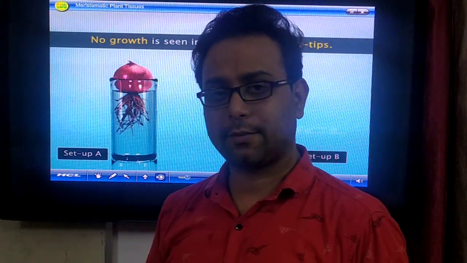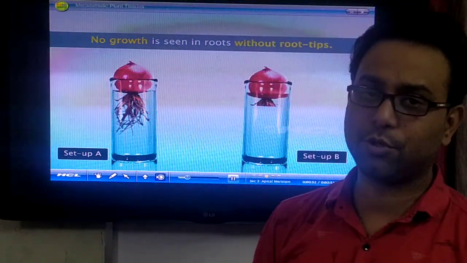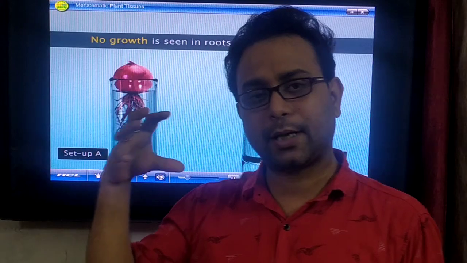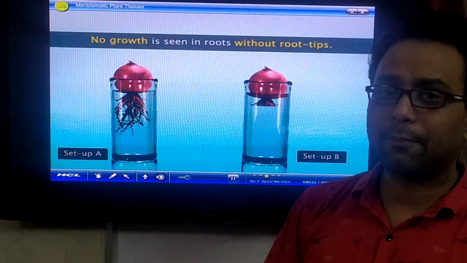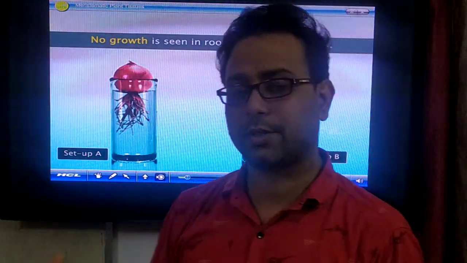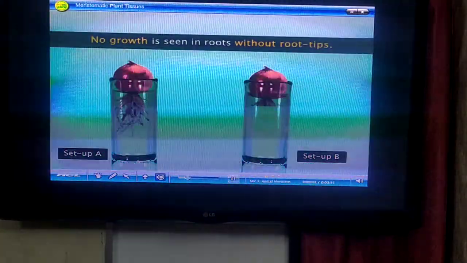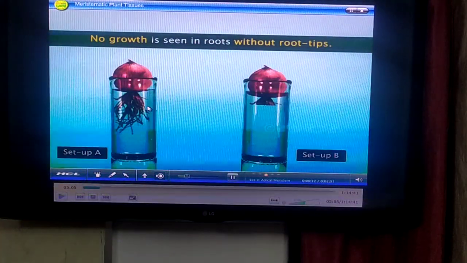So this is the meristematic tissue, but when some tissues lose the cell division power, at that time they are called permanent tissue. We will give some detailed introduction about the permanent tissue. Okay, so now we go to our page.